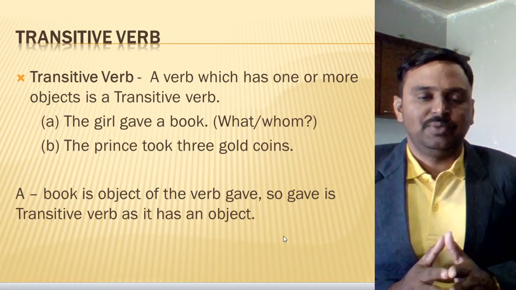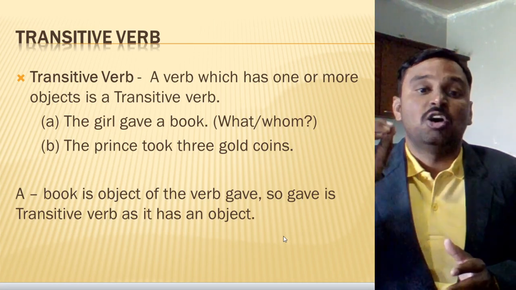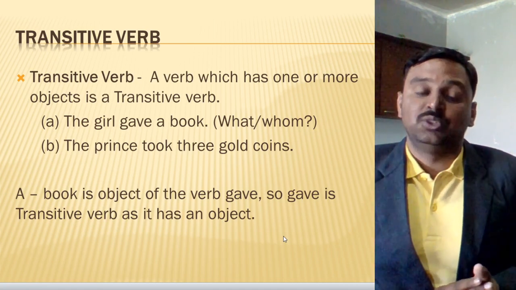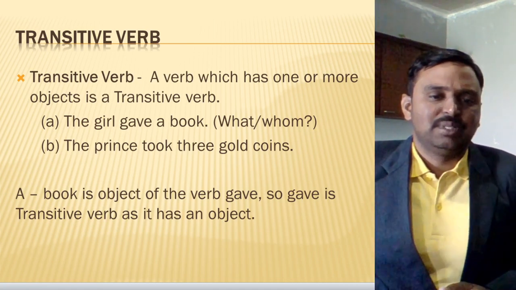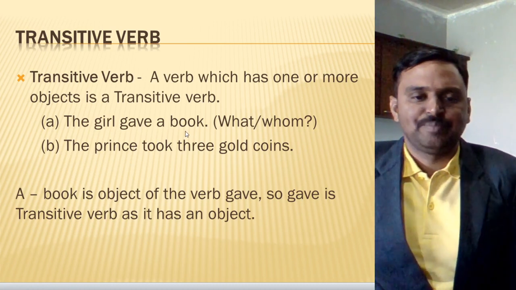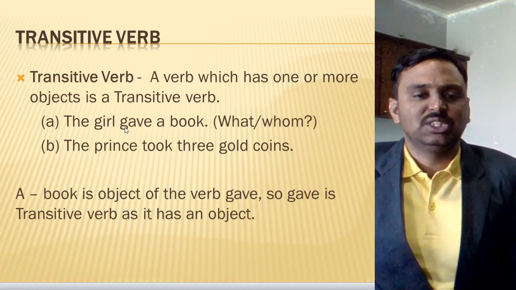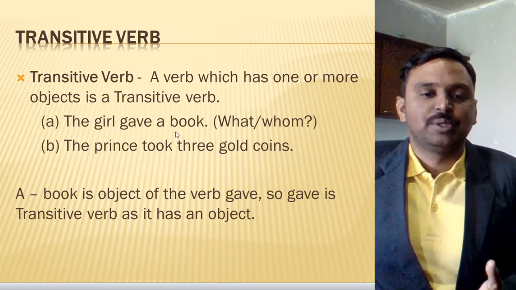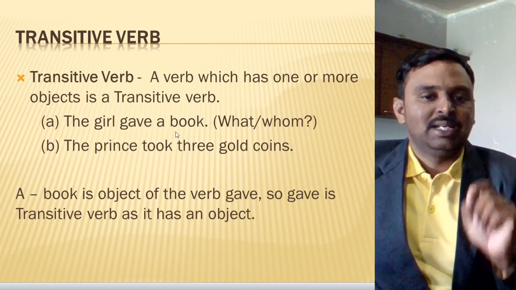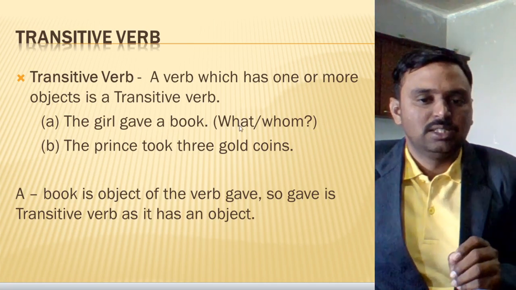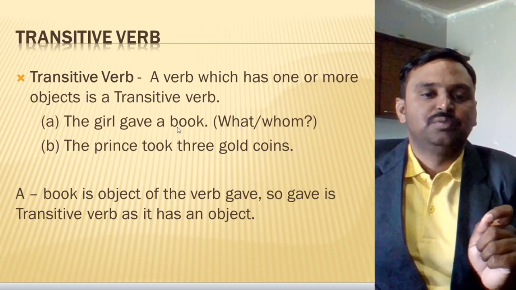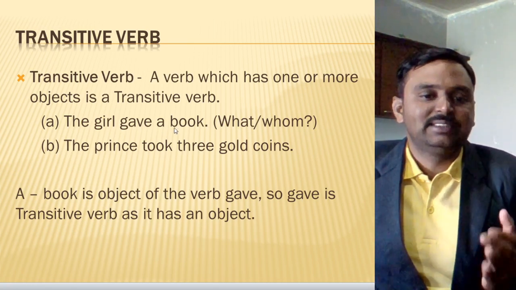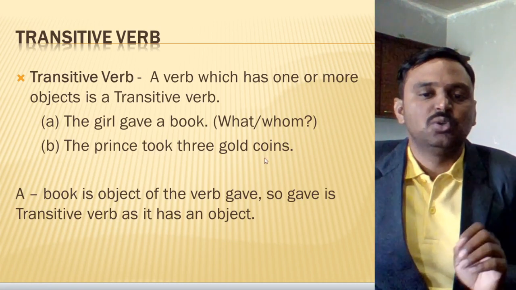A transitive verb is a verb which has an object, one object or more than one object as well. Now look at the example: the girl gave a book. In this sentence, if I ask the question with the word what, like what did the girl give, you will give the answer, a book. When you get the answer by asking a question with what, that particular verb is an example of a transitive verb.